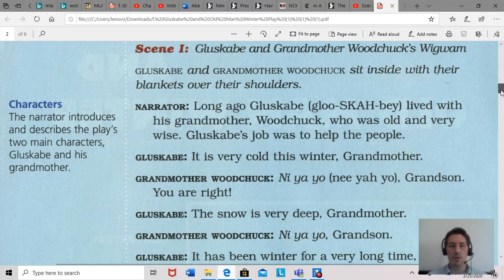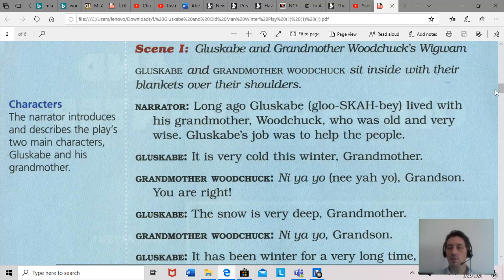What do you remember happening in scene 1 and scene 2 from yesterday? Okay, if you mentioned that winter had taken over and everyone was very cold and Gluskabe and Grandmother Woodchuck were very worried about winter, then that is a good place to start.